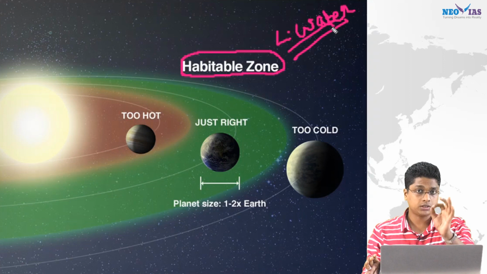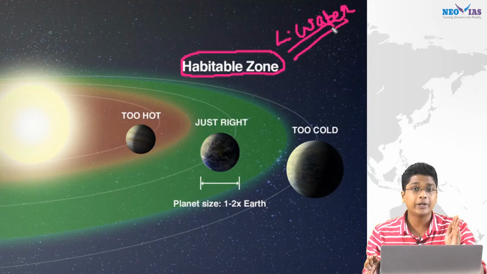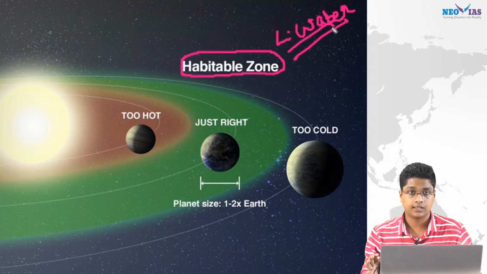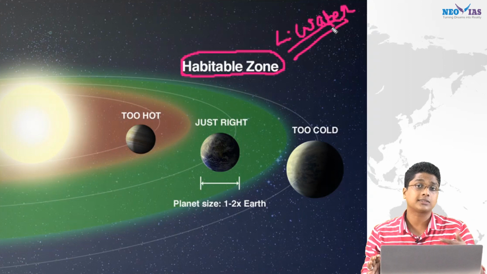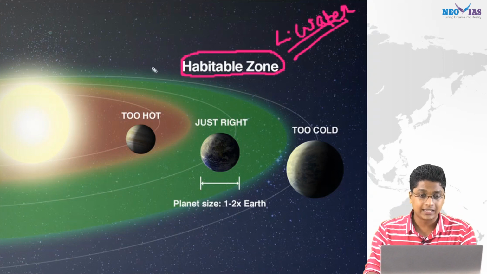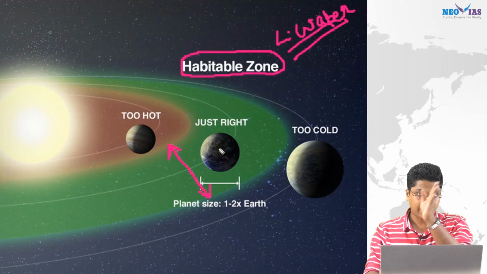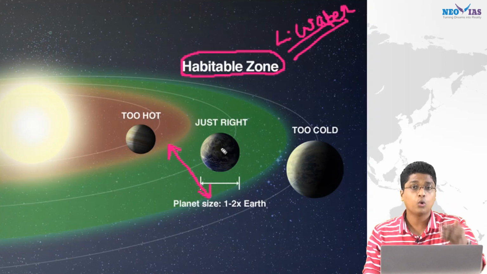Now this concept Goldilocks zone or habitable zone is not limited to sun and earth. Rather it is applicable to other stars as well as other planets. Every star would be having a region where the temperature is not too hot nor too cold.